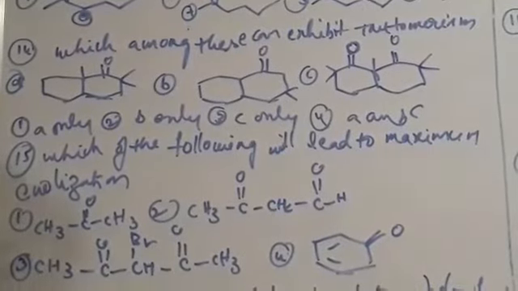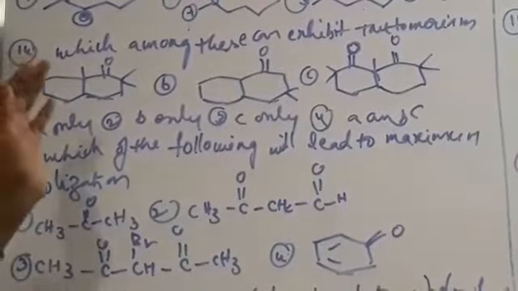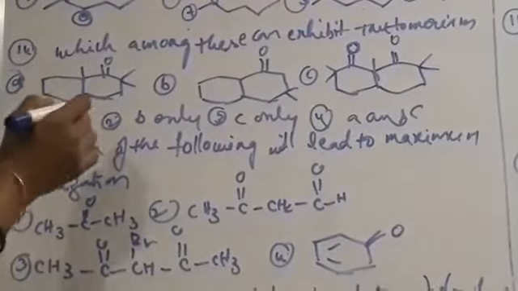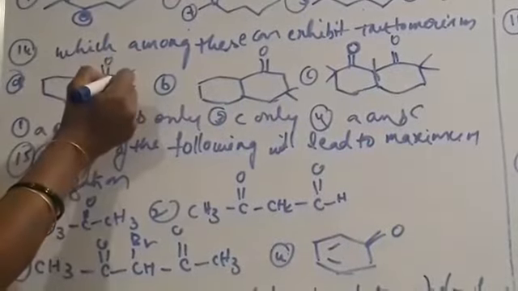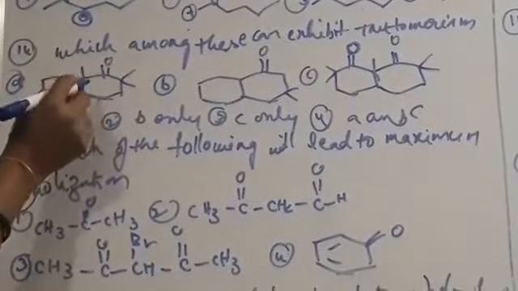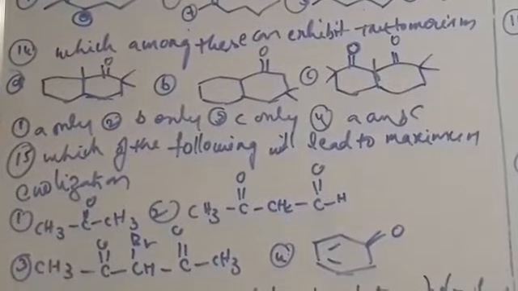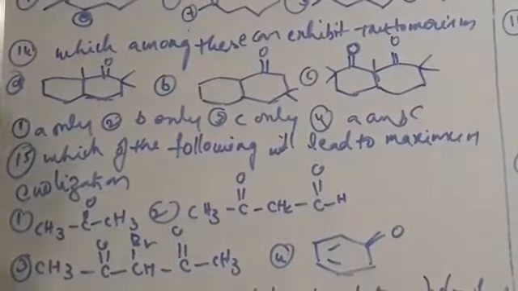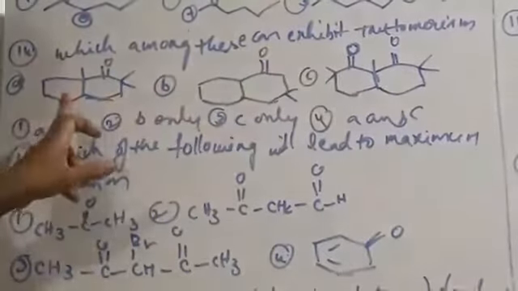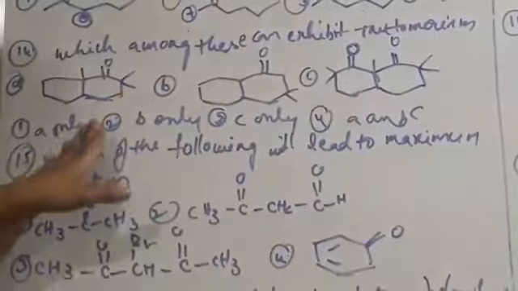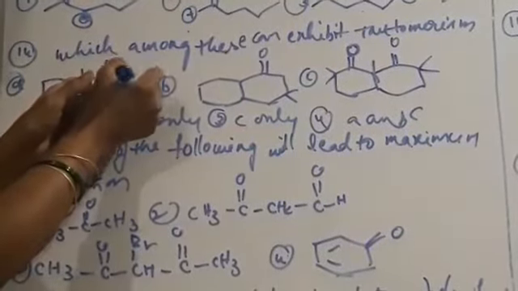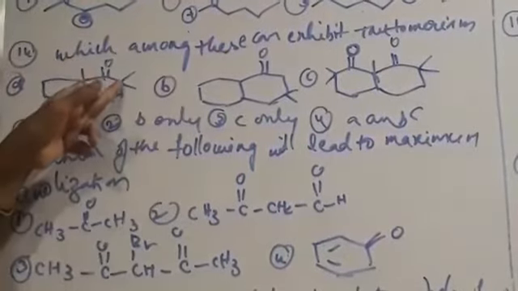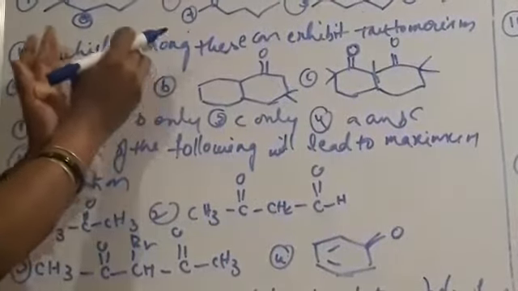To exhibit tautomerism, we must have two polyvalent atoms which get linked with a proton, so that proton migration is possible. See these three structures. If we consider this carbon, it is directly linked with two alkyl groups, so there is no possibility of migration of proton here.